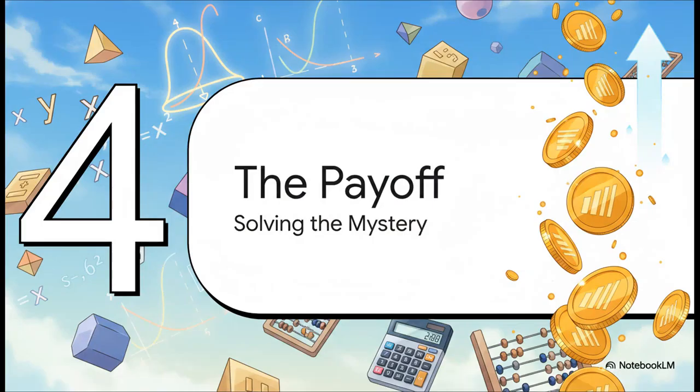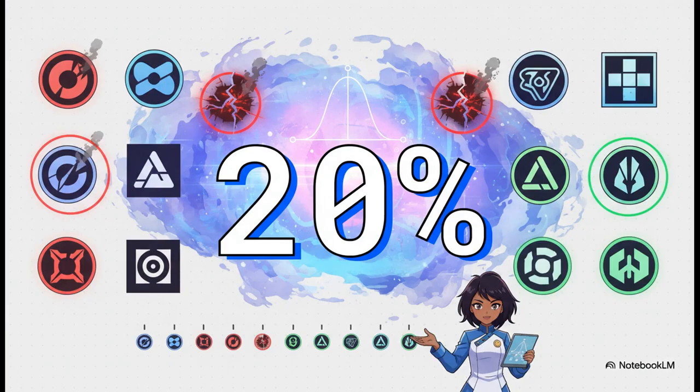All right, it's time for the payoff. We have the formula, we have our numbers from the .com bubble, so let's plug everything in and finally solve the mystery we started with. So, after we run the numbers, 10 trials, 4 failures, and that 30% probability of failure, we get our answer, 20%. Think about that. Back in 2001, there was a 1 in 5 chance that if you just picked 10 internet companies out of a hat, exactly 4 of them would be on the brink of collapse.